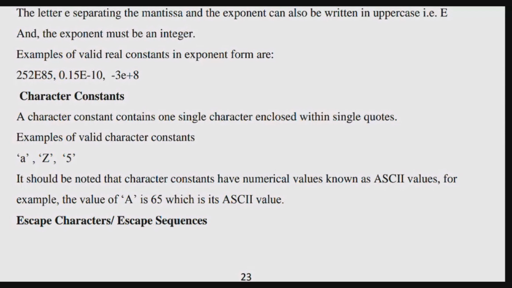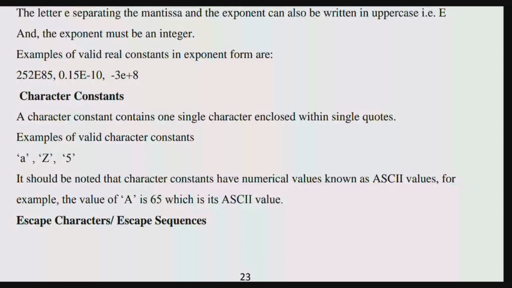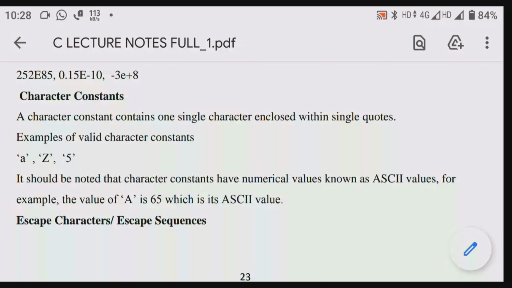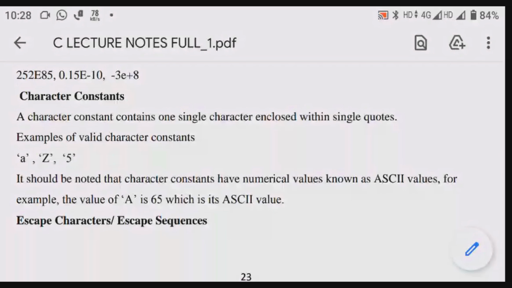Single quotes means open, close: small a, capital Z, any number also, if they mention it in single quotes, we have to treat it as a character constant. I repeat, if it starts and ends with a single quote, even a single digit, we have to consider it as a character constant.